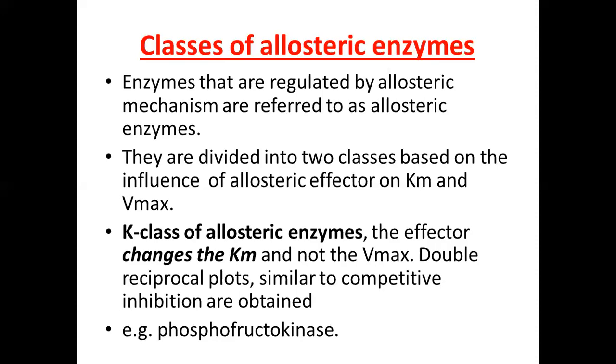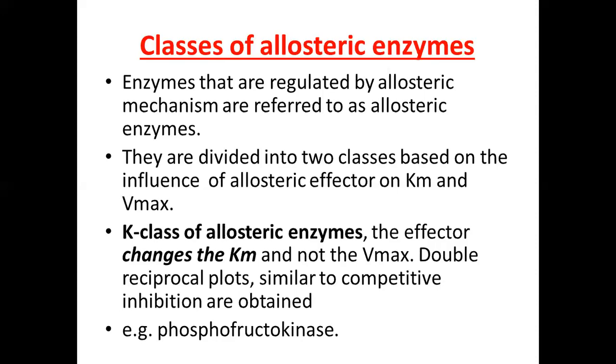And therefore, by affecting these two parameters, Km and Vmax, there are two classes of enzymes. One is the K class, and the second is the V class of the allosteric enzyme.